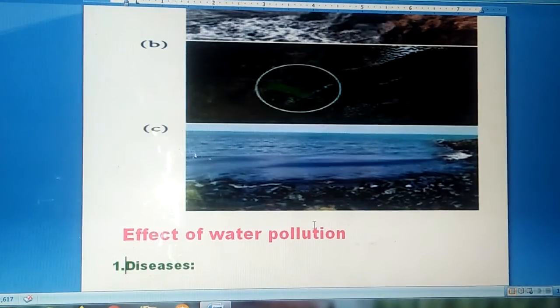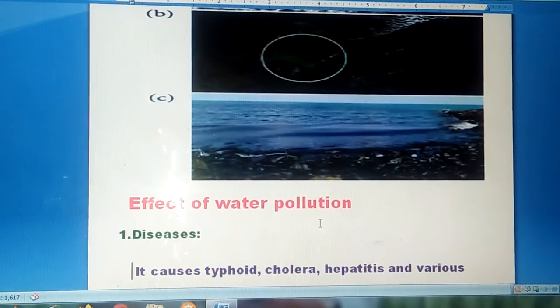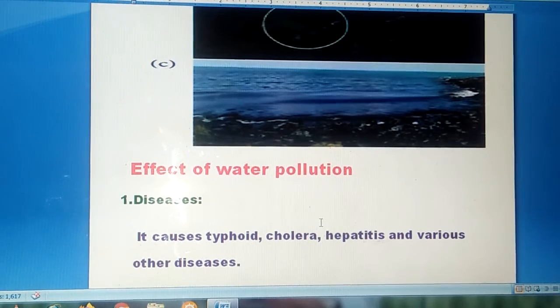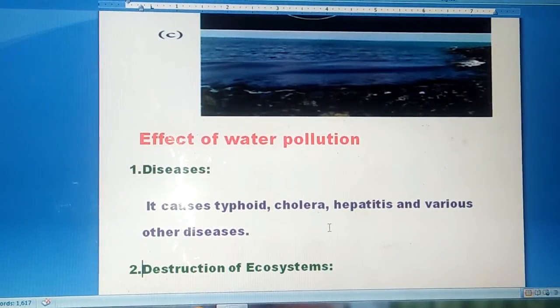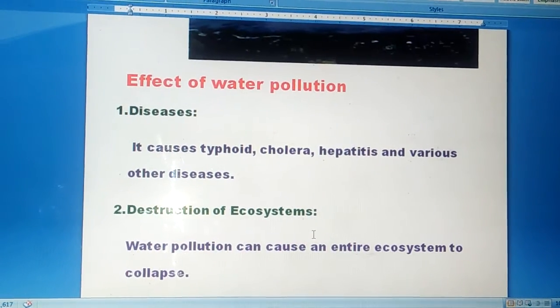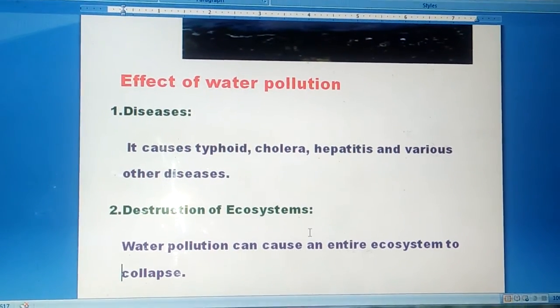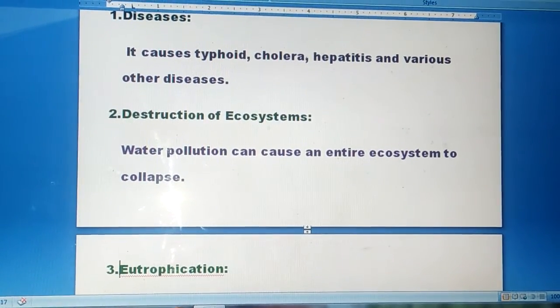Then, what are the effects of water pollution? Water pollution will cause a lot of side effects. It may cause diseases like typhoid, cholera, hepatitis, etc. And also it will disrupt the whole ecosystem. The whole ecosystem will collapse because of this water pollution, that is, disposing unwanted things in the water.